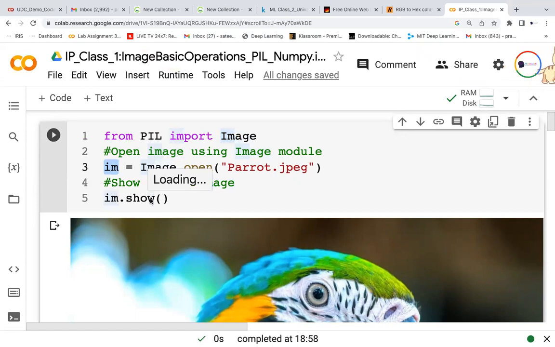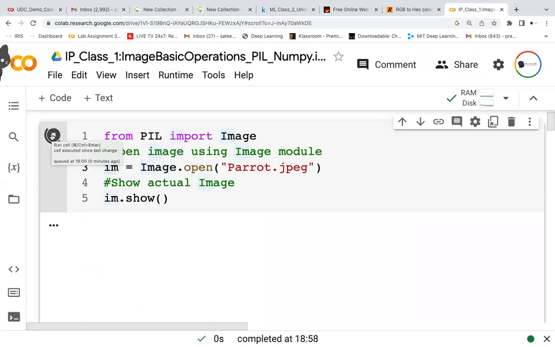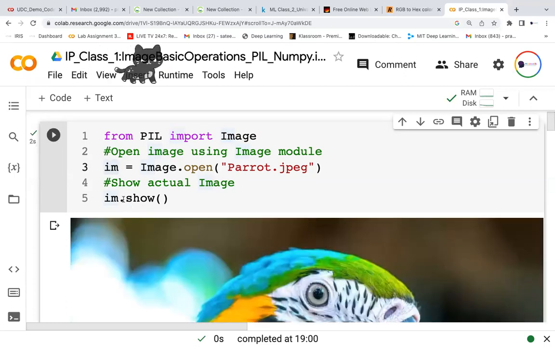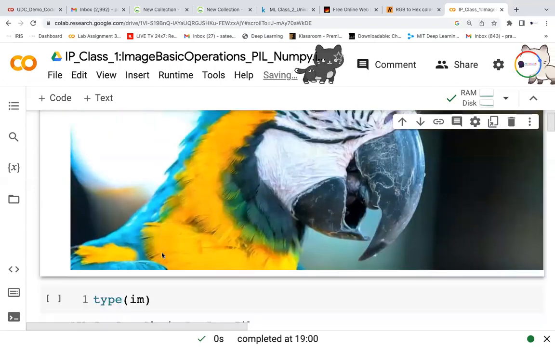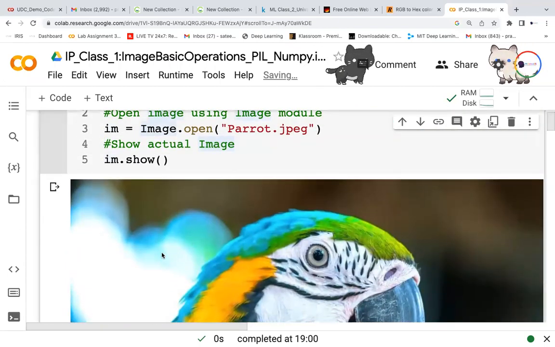displaying the image. So using PIL, just read the image using open, and then by using show, it should be displayed. So see, this is not on the Image module. It is based on the variable, whatever the variable, on that variable dot show. So this open is from this Image module. This show is from this library, the variable dot show. So this is how I will be displaying the image.